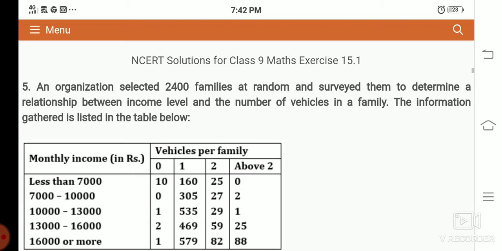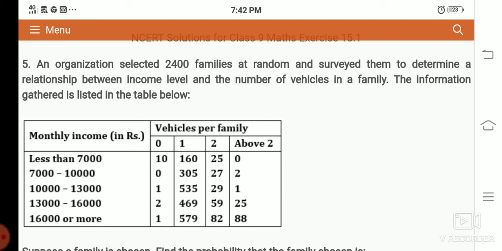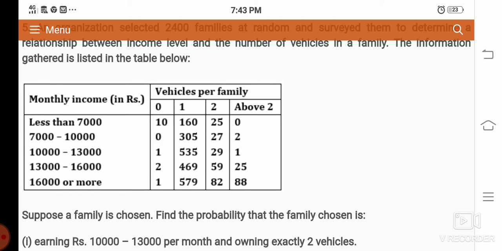An organization selected 2400 families at random and surveyed them to determine a relationship between income level and the number of vehicles in a family. The information gathered is listed in the table below. Monthly income: less than 7,000, 7 to 10, 10 to 13, 13 to 16, 16 or more.